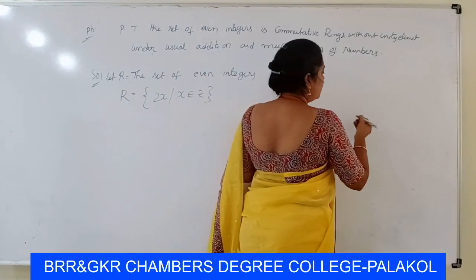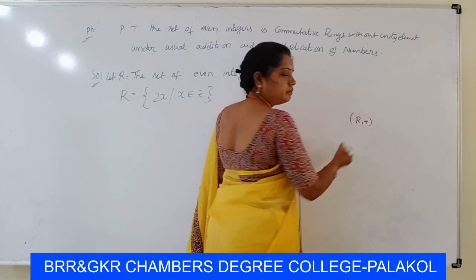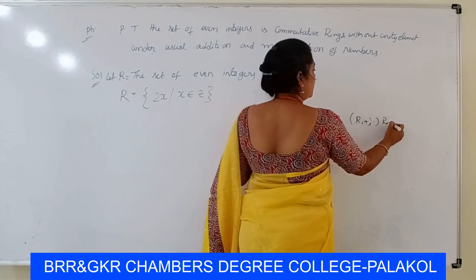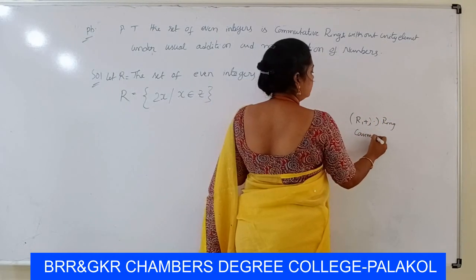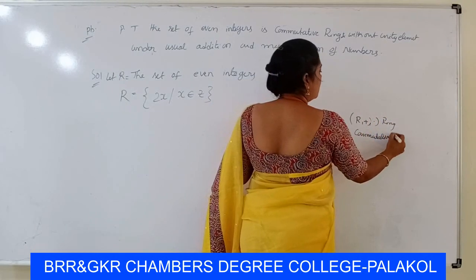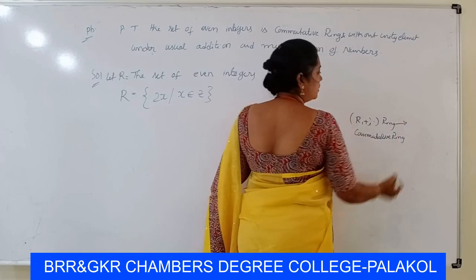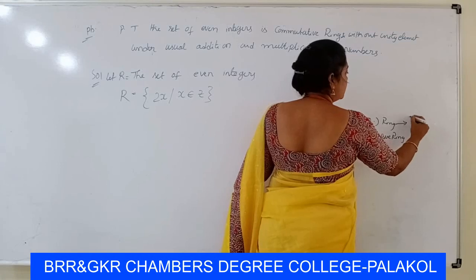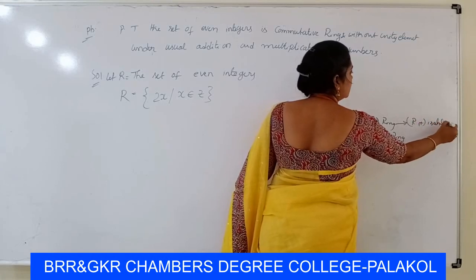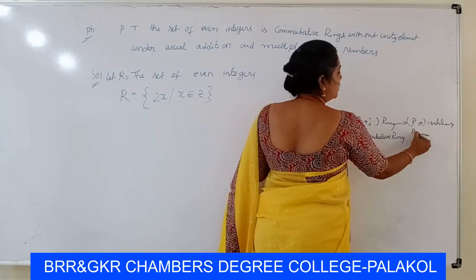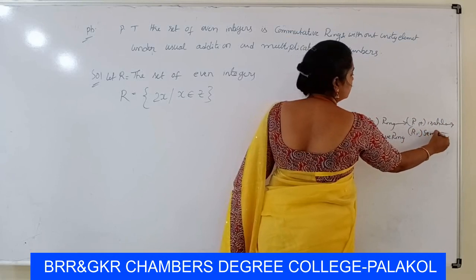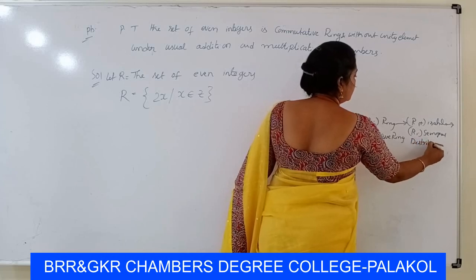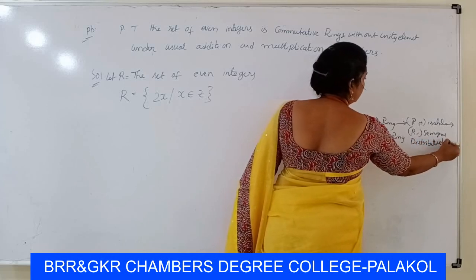Here commutative ring means first of all it is a ring. R plus comma dot is a ring, and next commutative ring. What is R plus comma dot is a ring? These have three properties: R plus is an abelian group, R dot is a semigroup, and distributive laws hold.